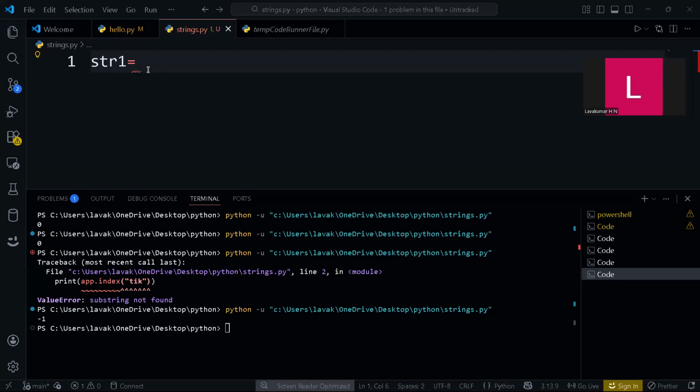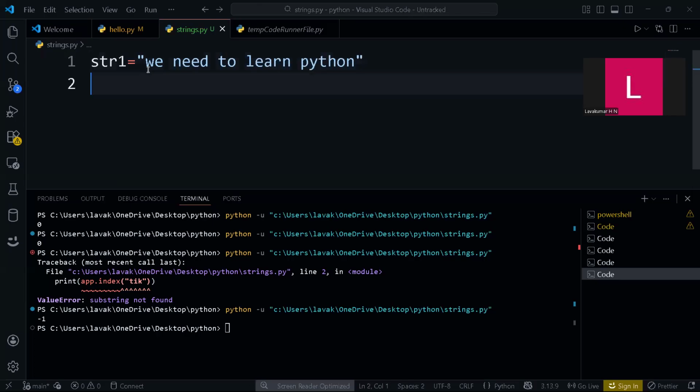Now str1 is equal to, we need to learn Python. So this is the thing I have. Now all these words are separated by a space, right?